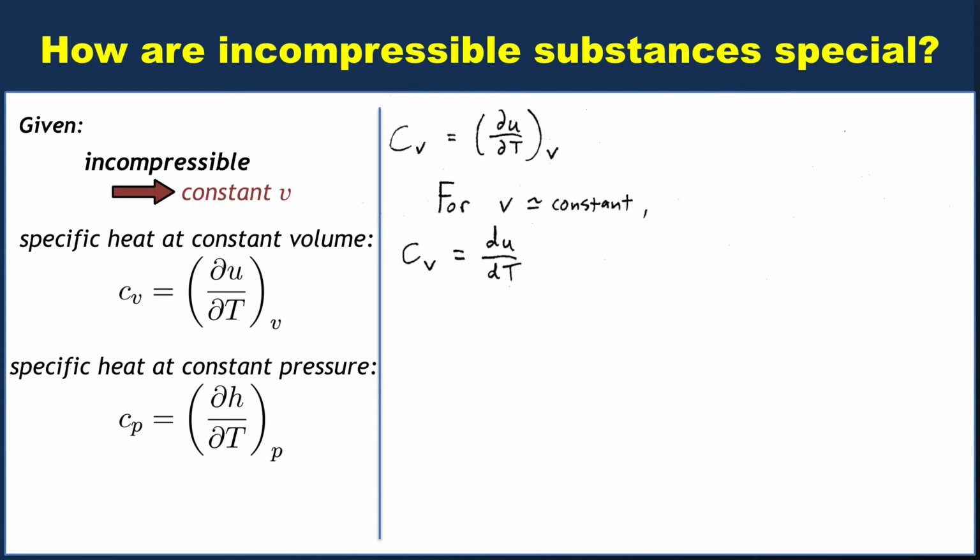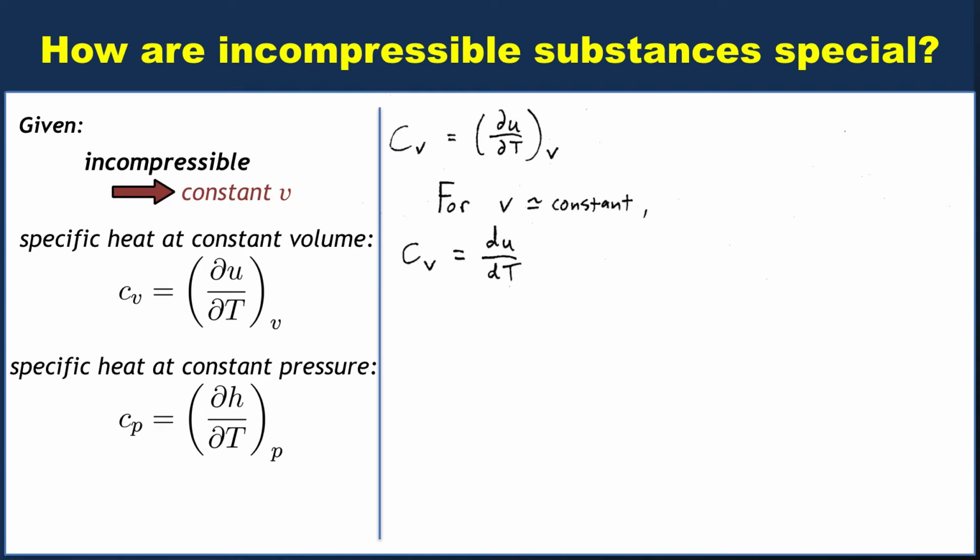The answer has to do with a small detail in one of your earlier lecture notes that you may have missed. So in Lecture 7, I actually go through the state principle for simple systems, and it's also discussed extensively in your book. What that means is that for a simple system, more fully explained again in lecture notes or the book, there are actually only two independent physical properties that you can measure. So what we've done here is we've said that we're holding one of them constant, so we're holding v constant. Well, if that's true, then actually the only other variable that we would need to consider for the internal energy could be temperature. Therefore, du/dT is a full derivative with respect to temperature. There are no other variables that we need to consider as long as we've held v constant.